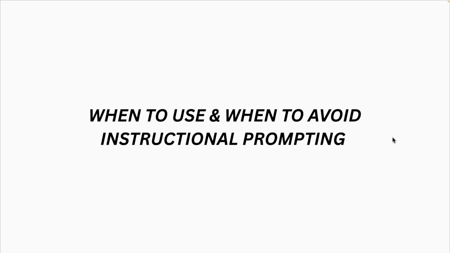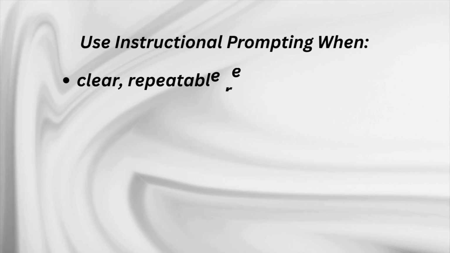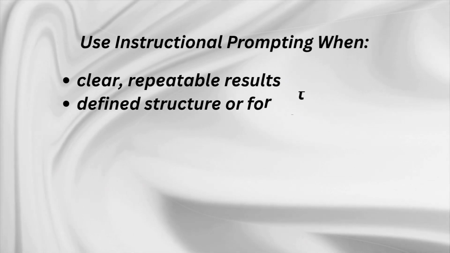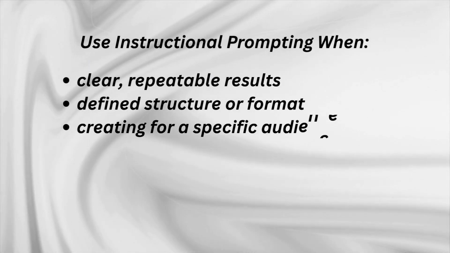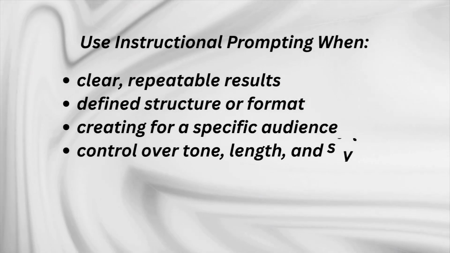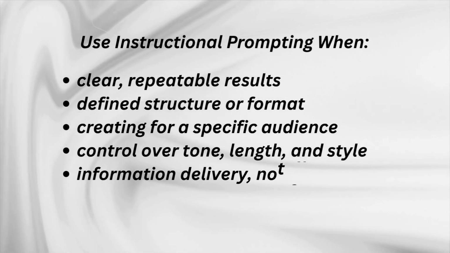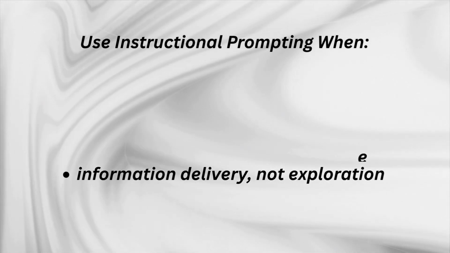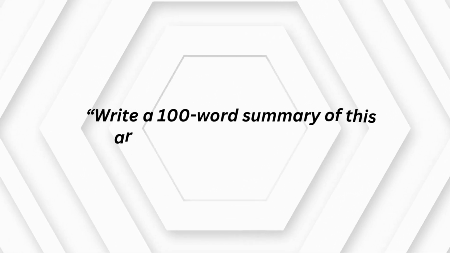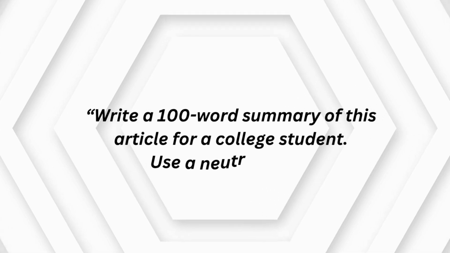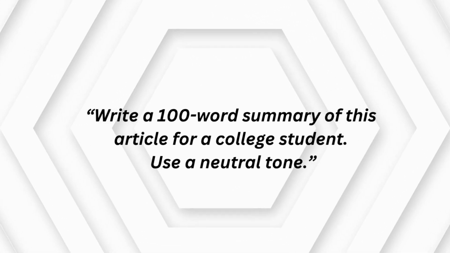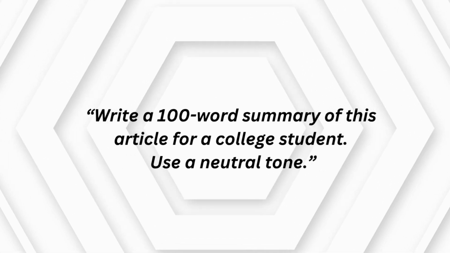When to use and when to avoid instructional prompting. Instructional prompting is a precision tool, not a paintbrush. So, when should you use it and when should you step back and try something else? Use instructional prompting when you need clear, repeatable results and the task has defined structure or format, when you are creating for a specific audience, when you want control over the tone, length, and style. The goal of instructional prompting is information delivery, not exploration. The example prompt is: write a 100-word summary of the article for the college student. Use neutral tone. It works beautifully because the AI knows exactly what you want. Try it and comment the output.